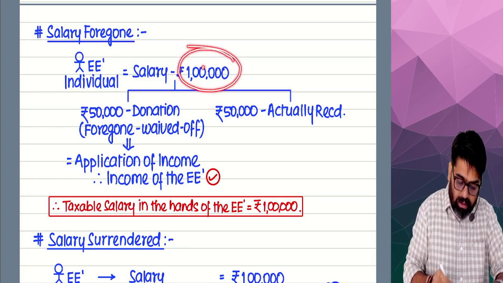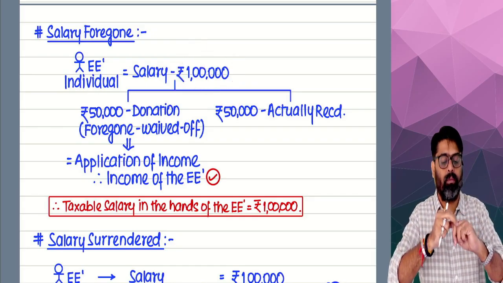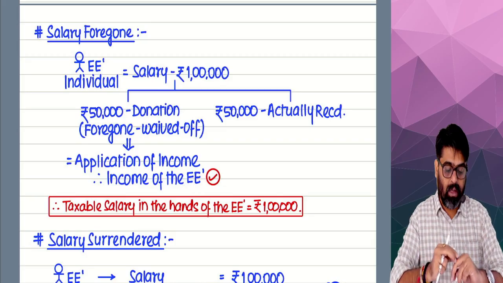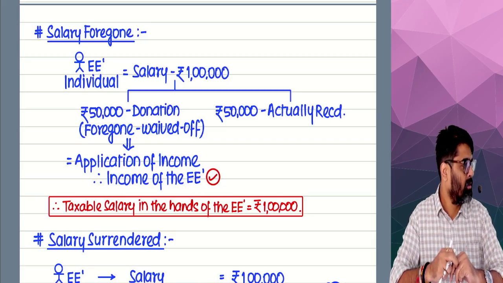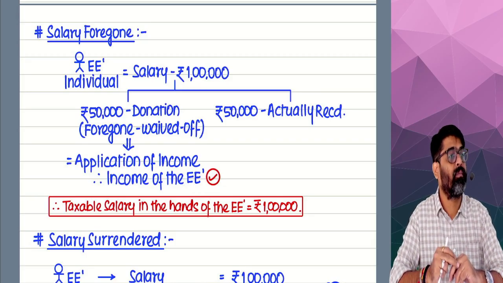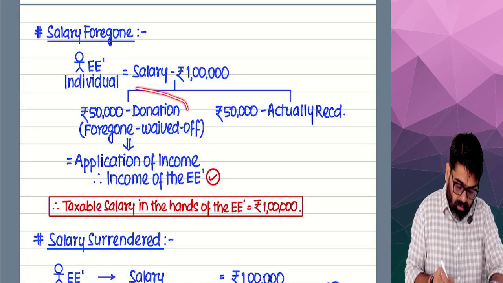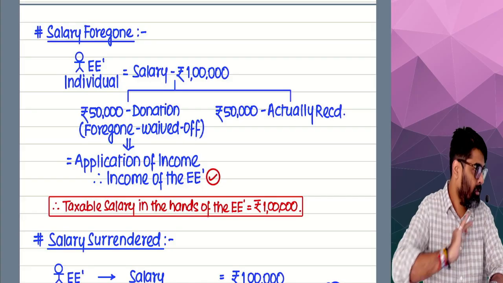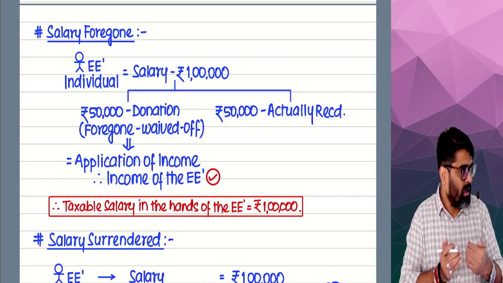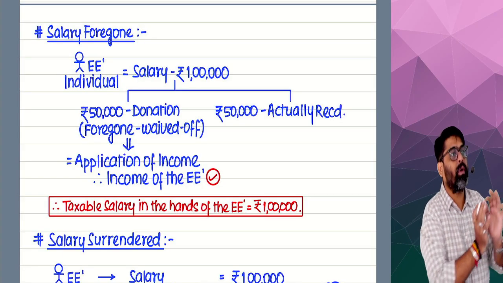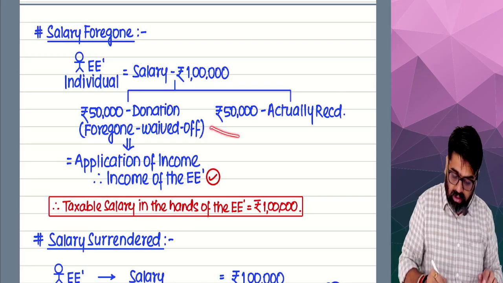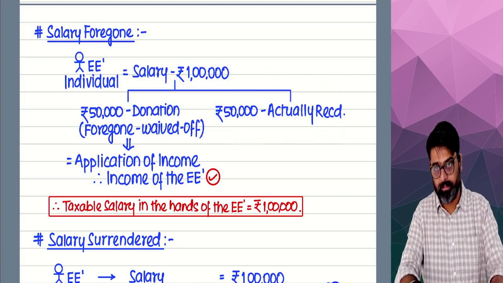So what the employer will do now? Out of the salary which I was supposed to receive, say 1 lakh, 50%, meaning 50,000 which I have donated, which I am foregoing, he will keep that salary with himself and he will donate that salary to the NGO. And the remaining 50,000 was actually given to me.